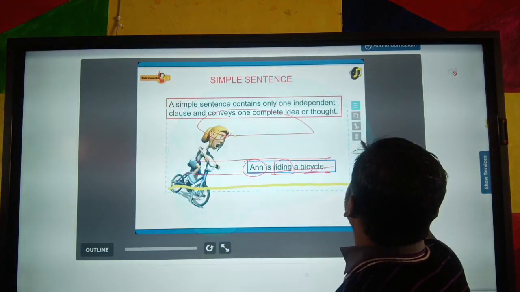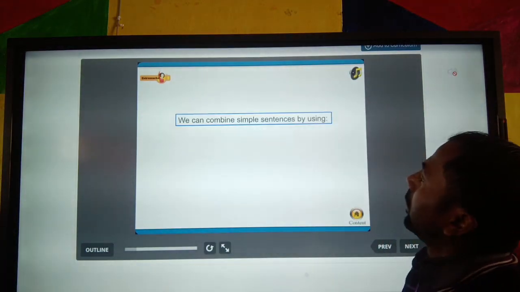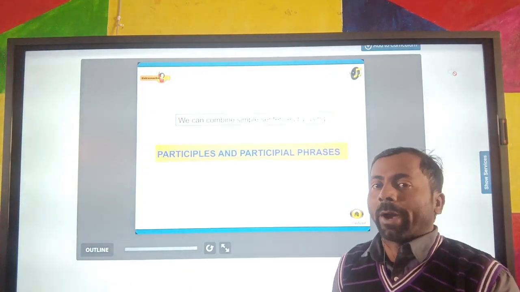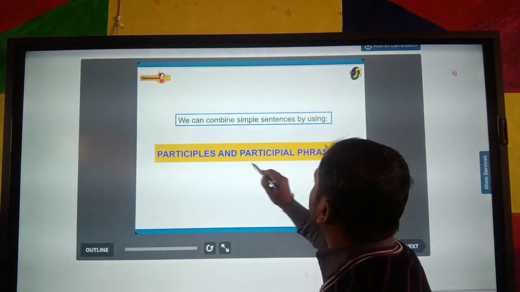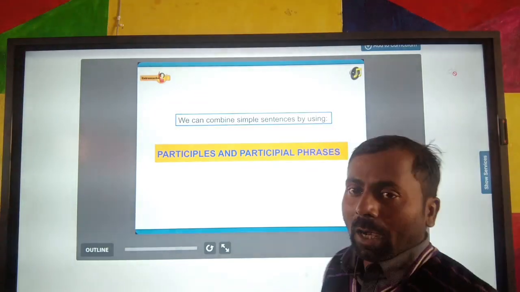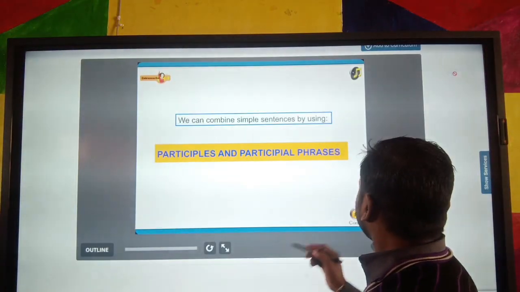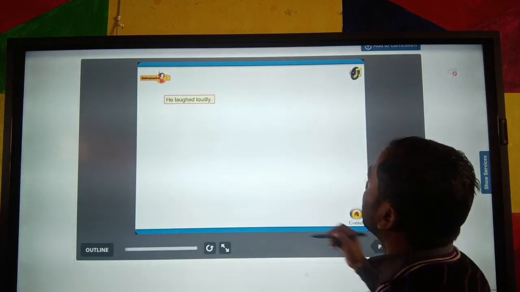Now next we are talking about this. We can combine simple sentences by using some important points. Listen here: by using the participle and participial phrases. I hope you all know about the participle. Yes, we can take some examples.